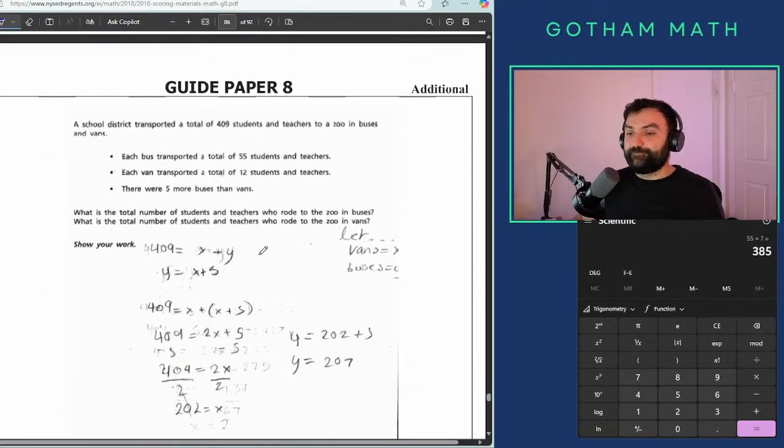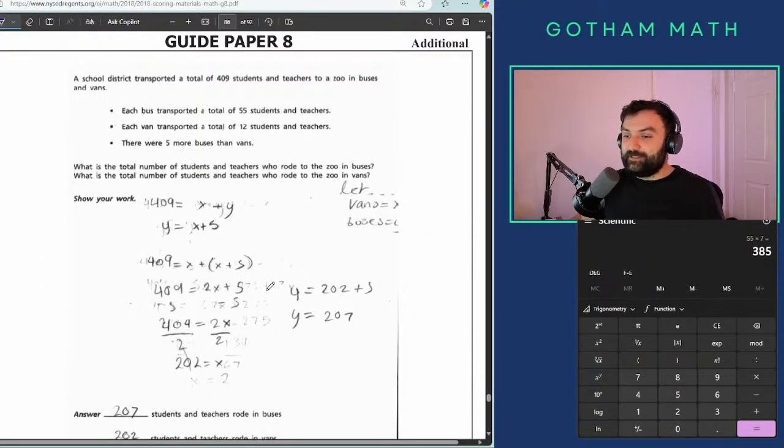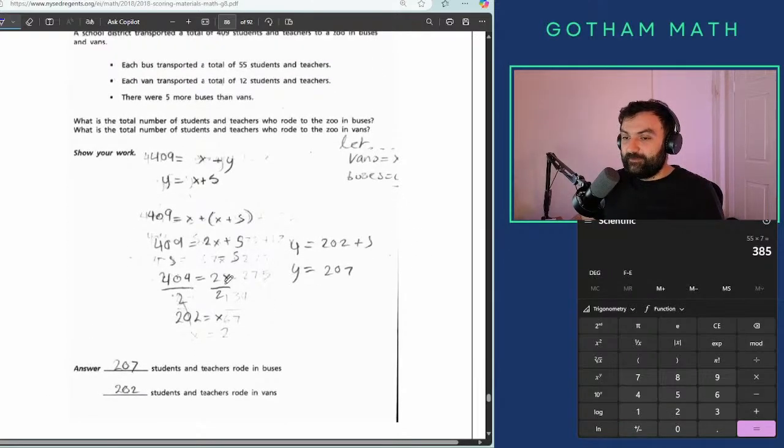Moving on. I hate this when someone erases and writes on top. It's so confusing. Okay, so 200 students, 202 students. So that means this answer is supposed to bother you, Andrew. If you would have the answer like this, you're supposed to be like, hold on 1 second. There were so many more people in buses. Why are the number of people in the buses and the people in the vans so close, especially if there are 5 more buses than vans?